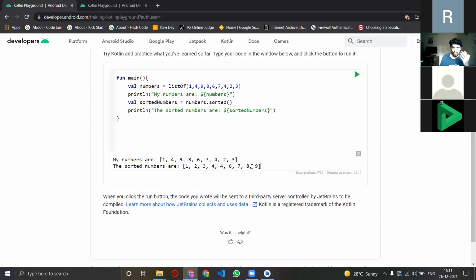So now there is also this thing called maps that Kotlin has, and some of you might have heard of maps, some of you not.